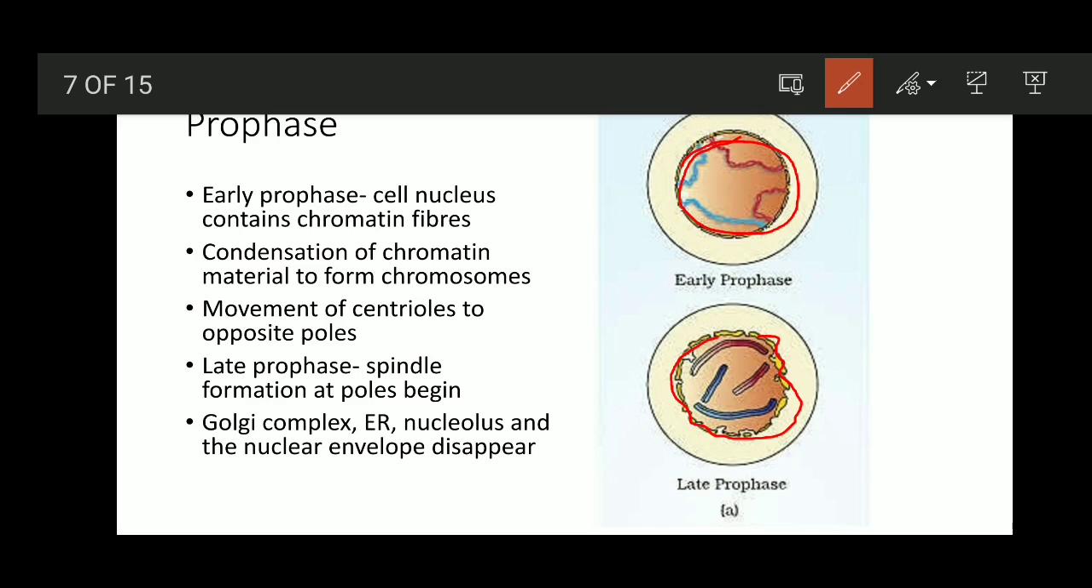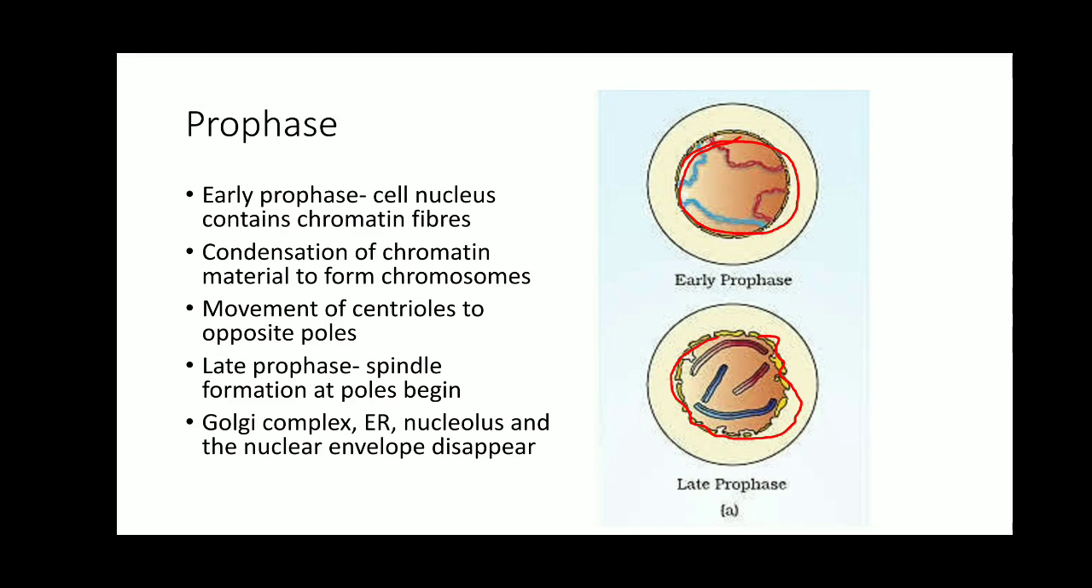Clear? So, how are we going to differentiate early prophase and late prophase? In early prophase, chromatin fibers condense to form chromosomes, and there is movement of the centrioles, which were previously duplicated in the S phase, to the opposite poles. In the late prophase, the spindle fibers are initiated from the centrioles in case of animal cells and from the microtubules in case of plant cells. And the Golgi complex, endoplasmic reticulum, nucleolus and nuclear envelope are going to disappear. That is going to mark the prophase.